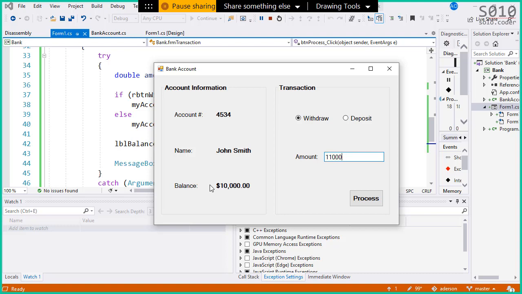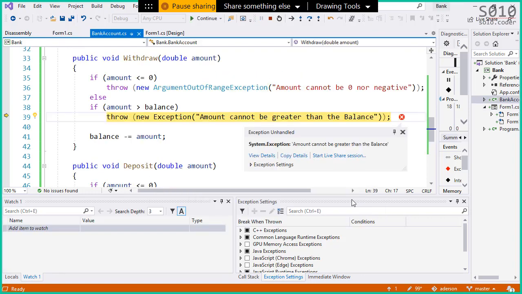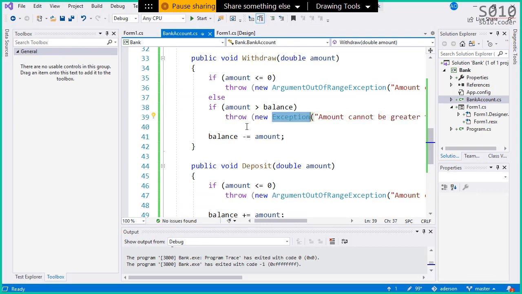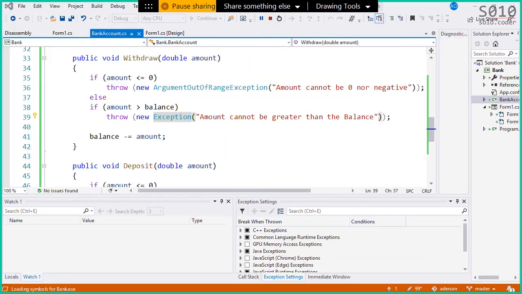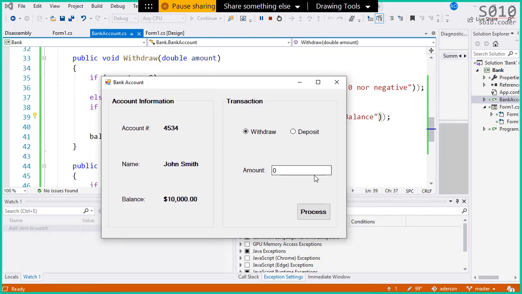Great, but if I try to withdraw $11,000, look, we get the exception because we are not catching this exception yet. We're not catching the general exception yet. So let's catch that. Actually, you know what? Before we catch the general one, how about we catch this one here?